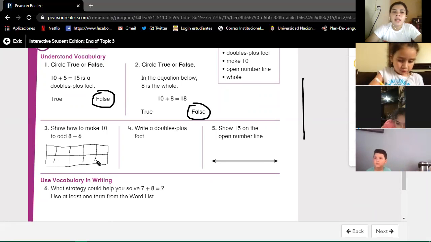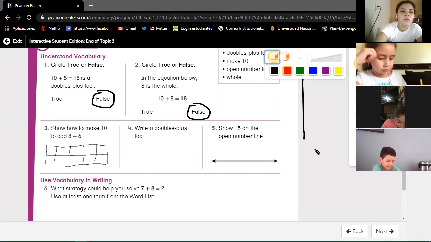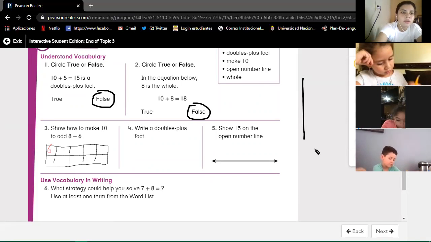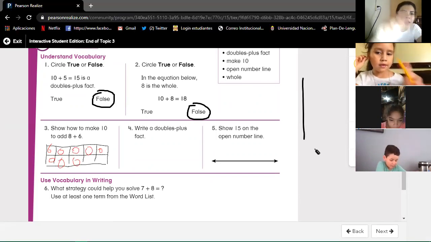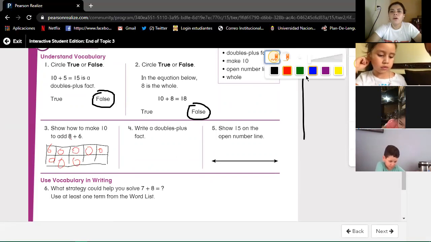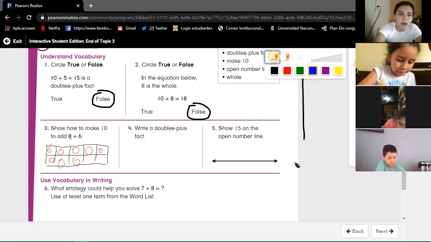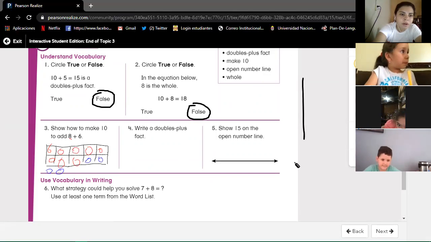So in the first line in the rectangle, we're going to draw 8 circles in color red. 1, 2, 3, 4, 5, 6, 7, 8. Because it's the first number that we have. Then with another color, we're going to add 6 circles. 1, 2, 3, 4, 5.